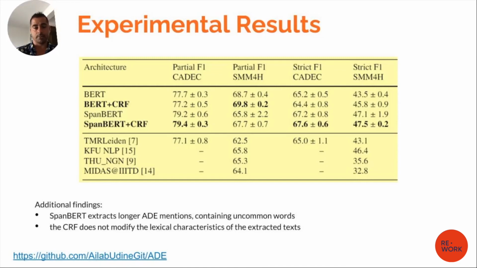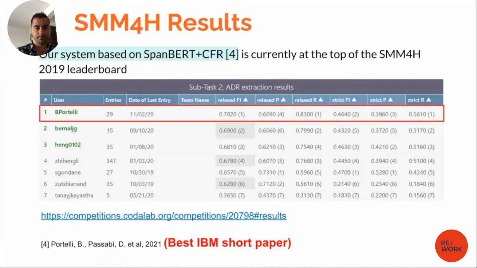The thing that we notice also by looking at the SpanBERT output is that it generally extracts the full idiomatic expression, while all the other systems were extracting only some words of the adverse events. So it's more comprehensive. We submitted our system to the formal leaderboard of the shared task, and we ranked first. We are currently at the top of it.